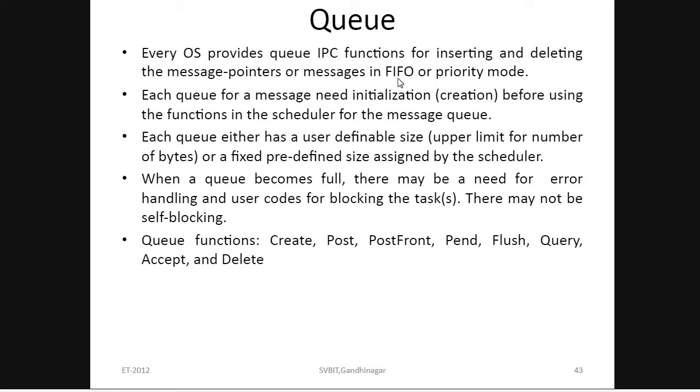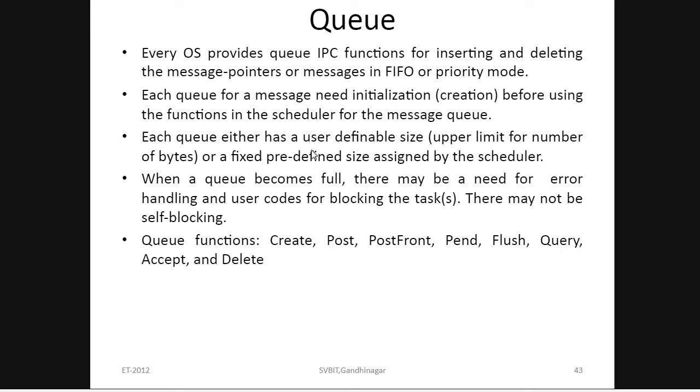That means here we are using FIFO and priority modes. Each queue for a message needs initialization before using the functions in the scheduler.